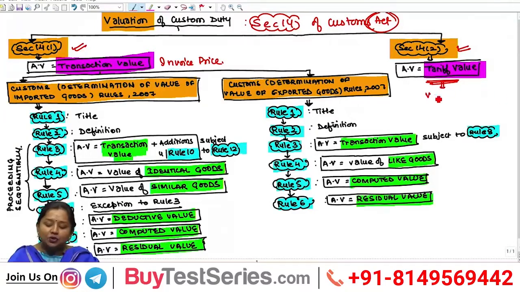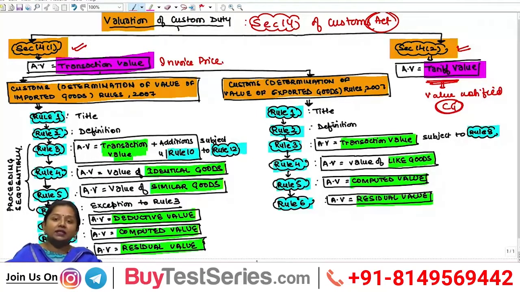This tariff value is the value notified by government itself. As and when government feels that there is a market economic fluctuation on any article, then central government can notify the value of such goods, which can either be more than the normal selling price or less than that, upon which duty has to be computed. We can understand it through a proper illustration subsequently, but right now the only basic thing we need to understand is that this is the value always notified by government in case of any economic fluctuation.